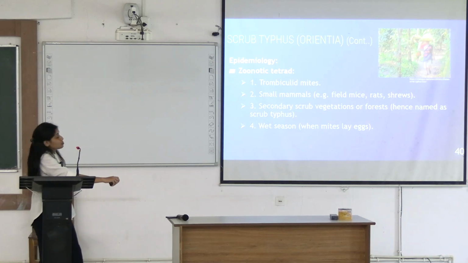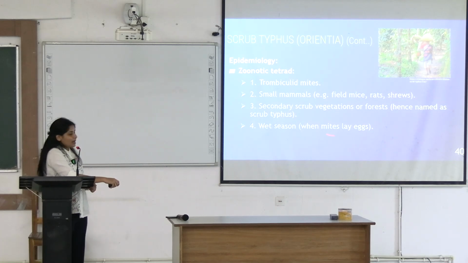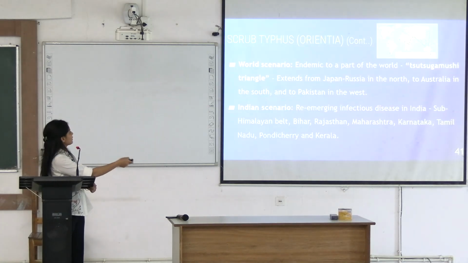There is something called the zoonotic tetrad that is needed for the propagation of this disease. What is that? The trombiculoid mite that you saw before in the picture. Small mammals on which these mites survive, such as rats, which are present in the shrubs. Secondary scrub vegetation in the forest, and the wet season. Wet season because that is when these mites lay eggs. So this is the zoonotic tetrad that is required for disease propagation.